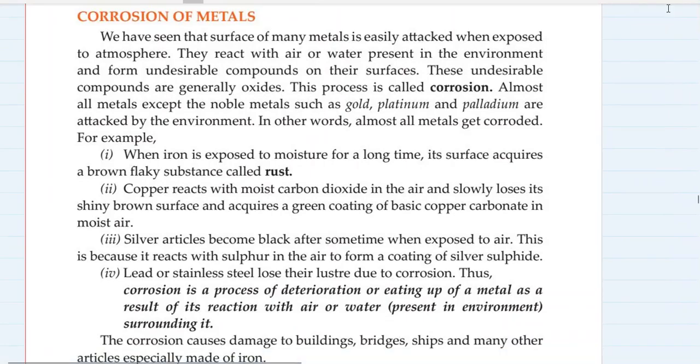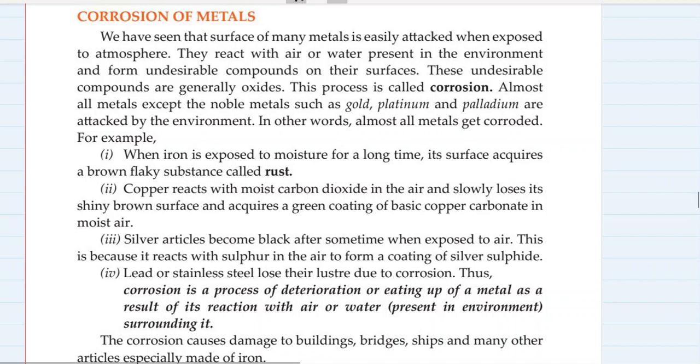Welcome to the last part of Chemistry Chapter 3, Metals and Non-Metals, and today we are going to learn about corrosion of metals as well as alloys, their properties and their uses. So let's start with the topic of corrosion. It's going to be a short video today, maybe half an hour or so. So let's finish this fast and understand what's there in today's video.